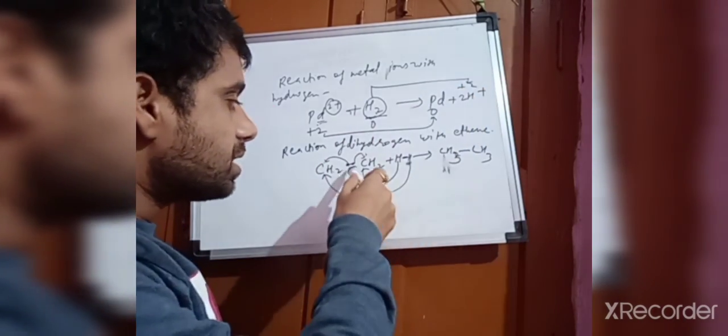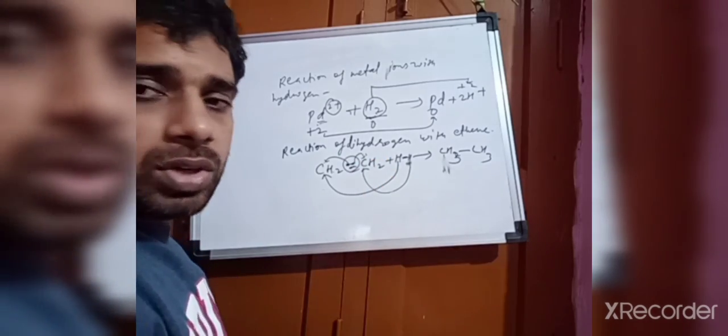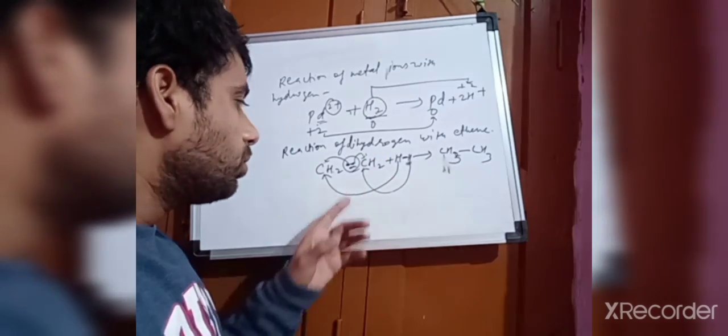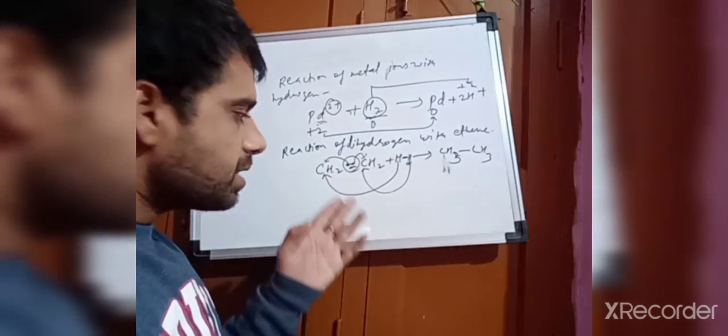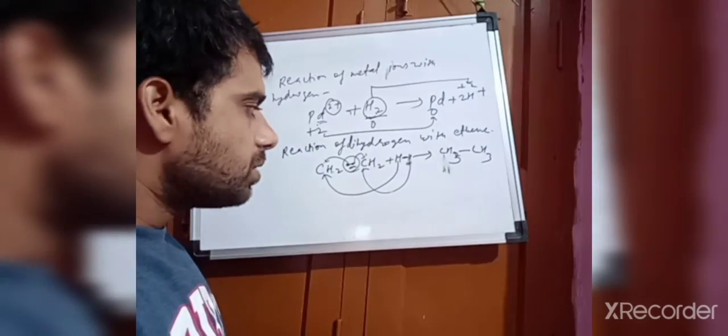In this case you can see the double bond is actually breaking with the addition of dihydrogen. So this is also something you have to understand. Okay, various examples we can take, we will discuss this in the class.